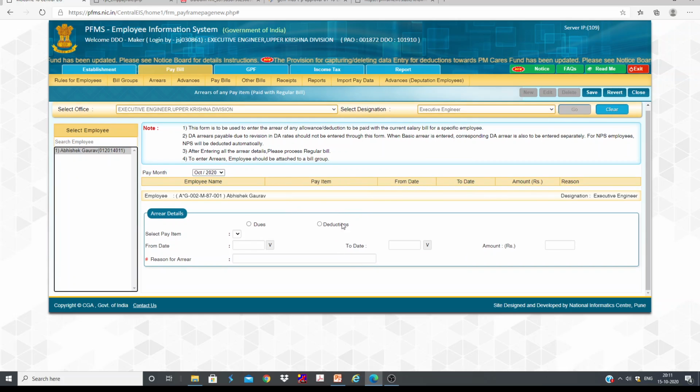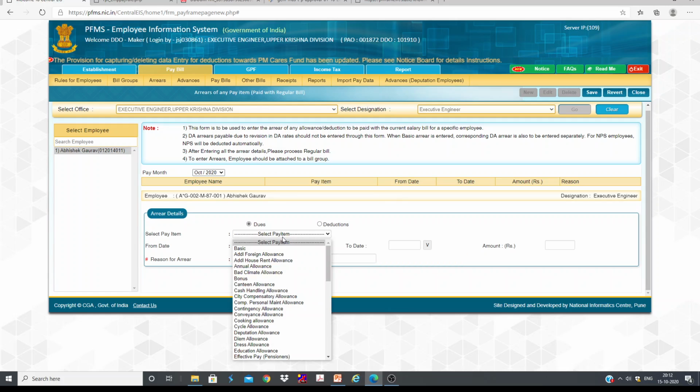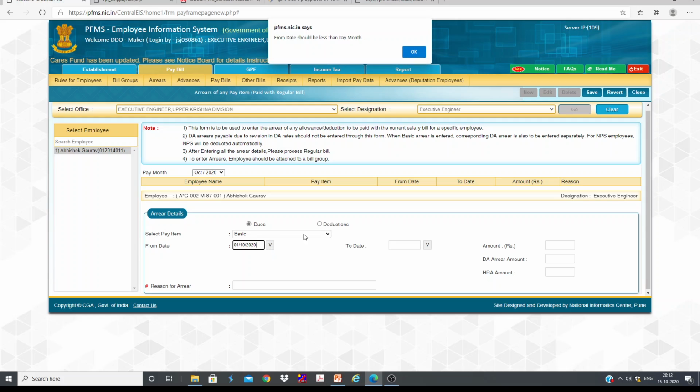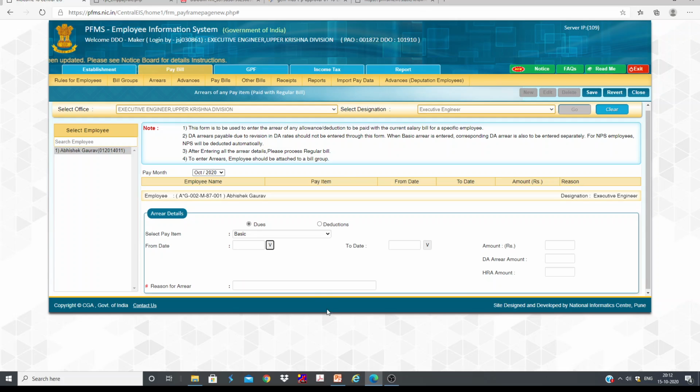Let's say Abhishek was not paid joining time salary from so and so date. I will select first due. I will select he is going to be received due, and it is going to ask the date. Let's say from 1st October. It will not allow, because this is the current month. So I need to go to previous month. Let's say 23rd to, he has not received up to this one 30.